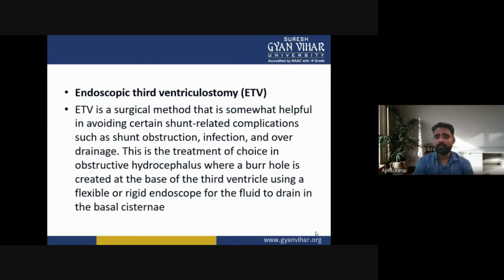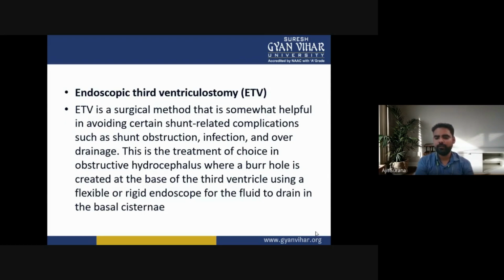Next is the endoscopic third ventriculostomy, or ETV. Endoscopic third ventriculostomy is a surgical method that is somewhat helpful in avoiding certain shunt-related complications such as shunt obstruction, infection, and overdrainage. This is the treatment of choice in obstructive hydrocephalus, where a burr hole is created at the base of the third ventricle using a flexible or rigid endoscope.